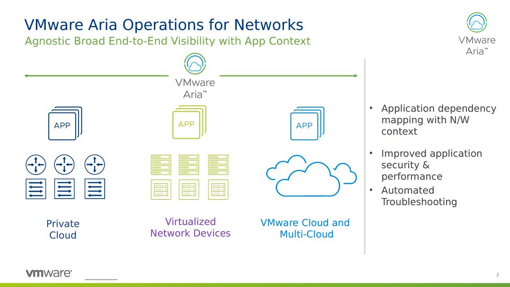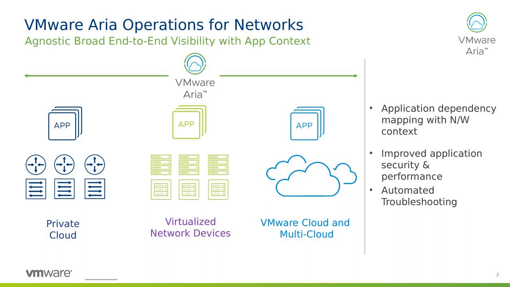So starting off, let's talk about VMware Aria Operations for Networks. Many of you may have heard we've done some rebranding here at VMware. What used to be vRealize Network Insight is now VMware Aria Operations for Networks.